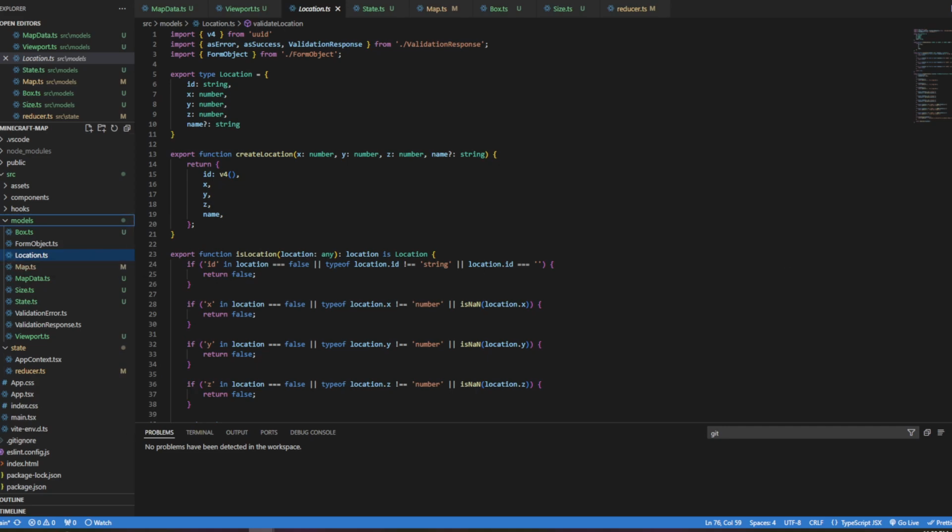We could say that it is an interface and location extends it, but I've found that doesn't work. I think the reason is that at some point I'm going to want to make the Y unnecessary, and a point has to have a Y.